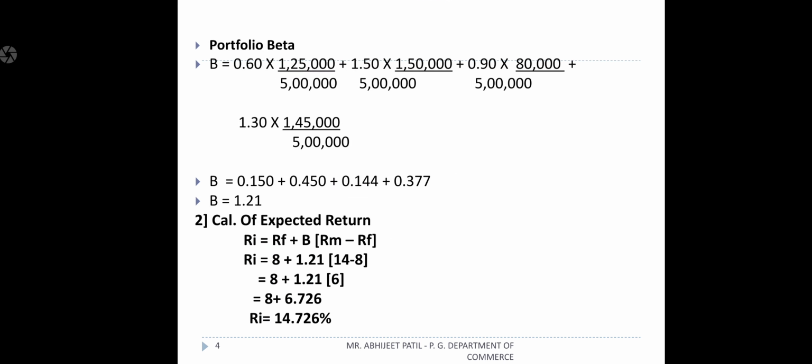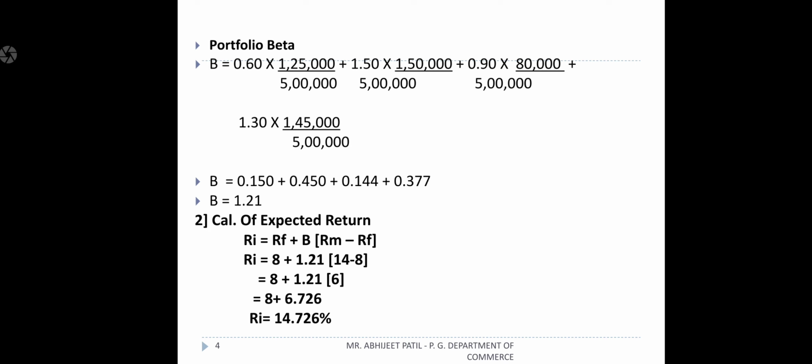So we'll get 0.150 plus 0.450 plus 0.144 plus 0.377. So the total of that will give the portfolio beta. That portfolio beta comes to about 1.20, okay, 1.21.